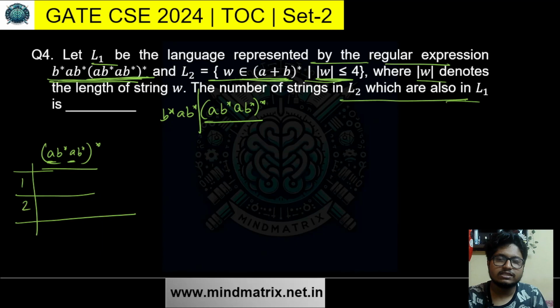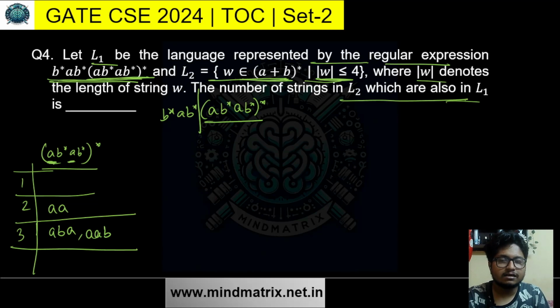What are the two length strings? A is the only two length string. What are the three length strings that can be generated from this one? The three length strings are A, B, A, B. These two A's have to be there. So to make it three characters, either we take one B from this or we take one B from this. So in two of the cases we took one B.